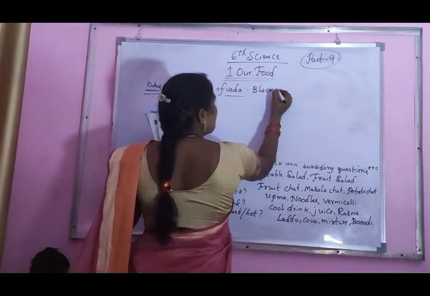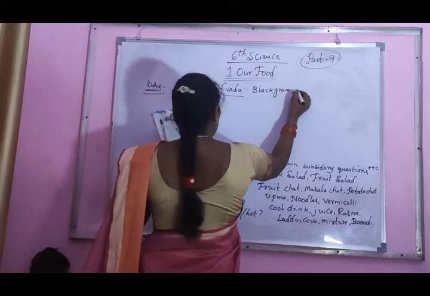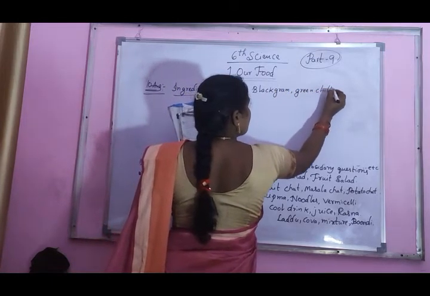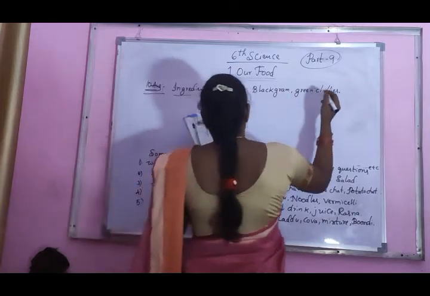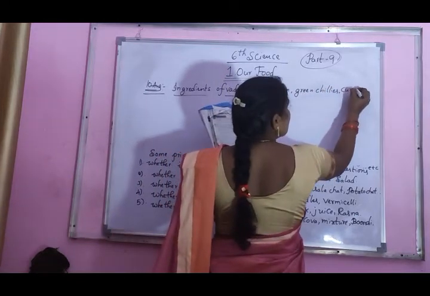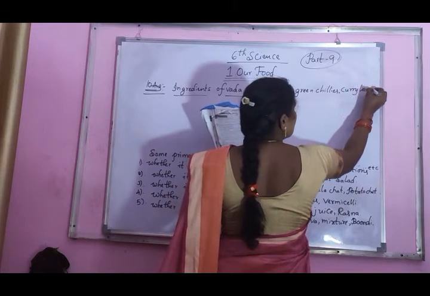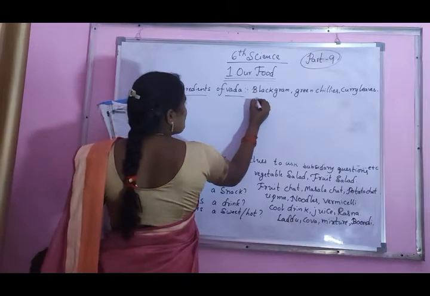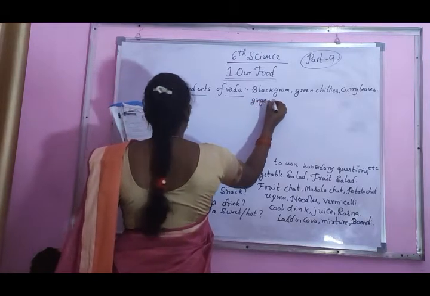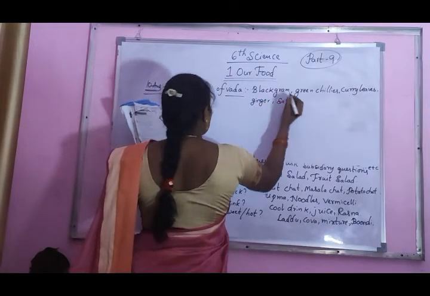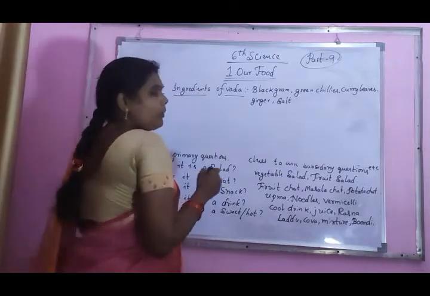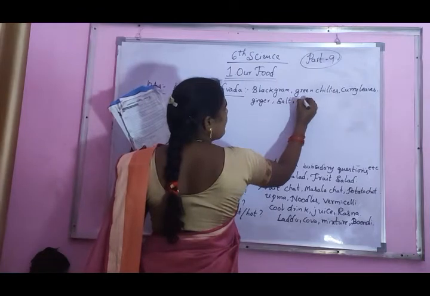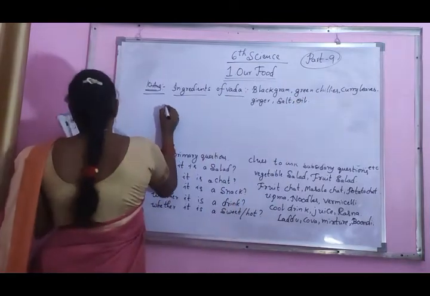Black gram, green chillies, curry leaves, ginger, salt. Main thing, oil also. We want oil for preparation of vada. Next one.